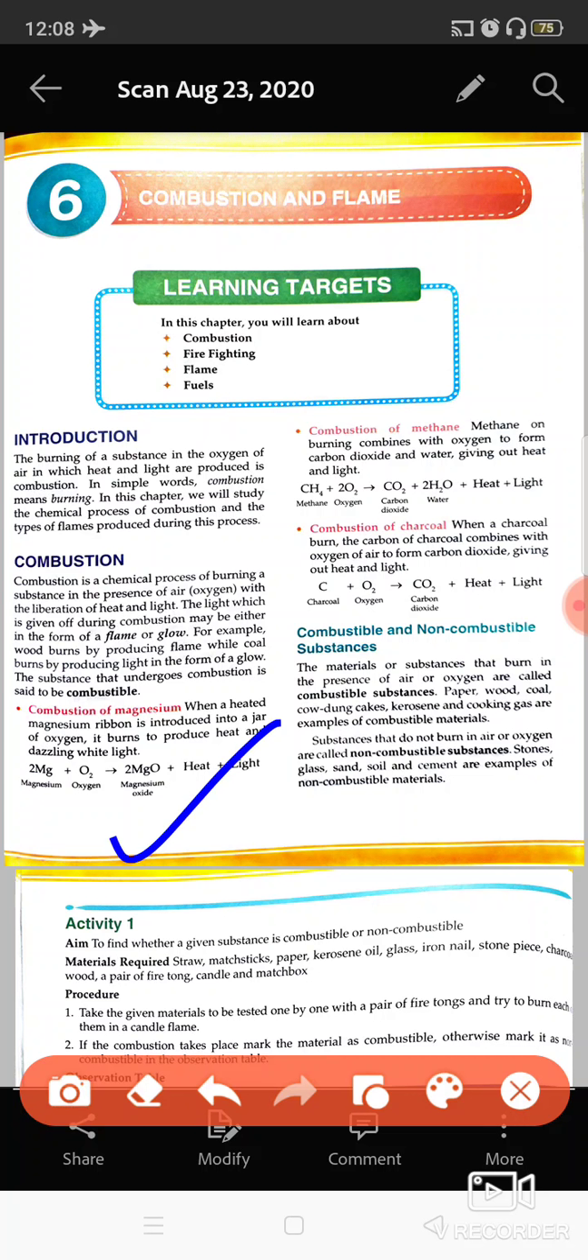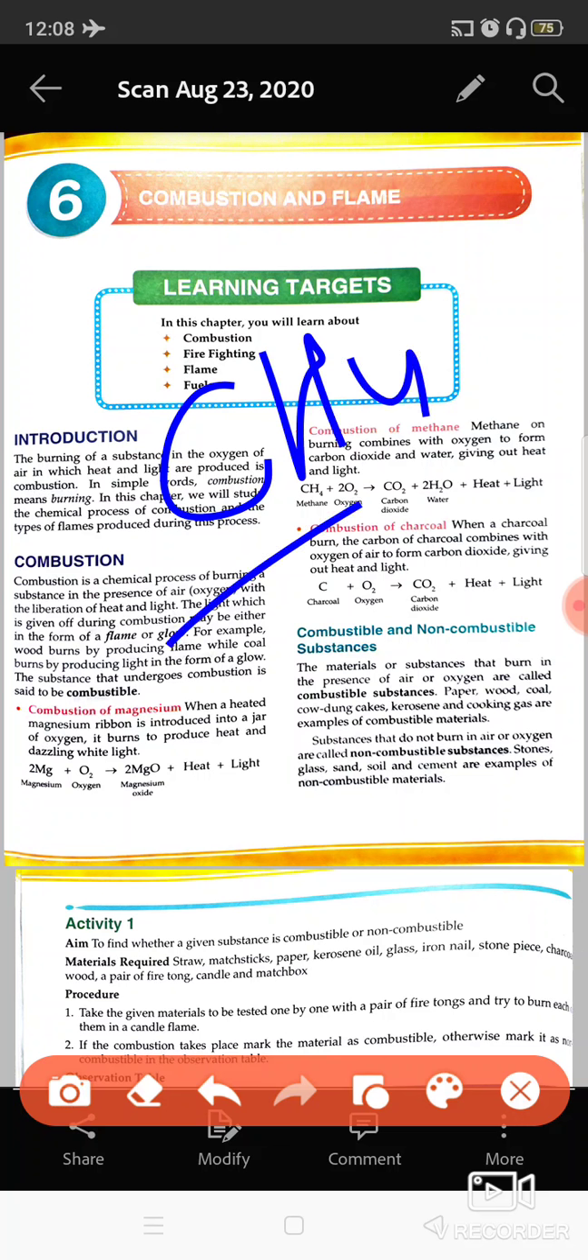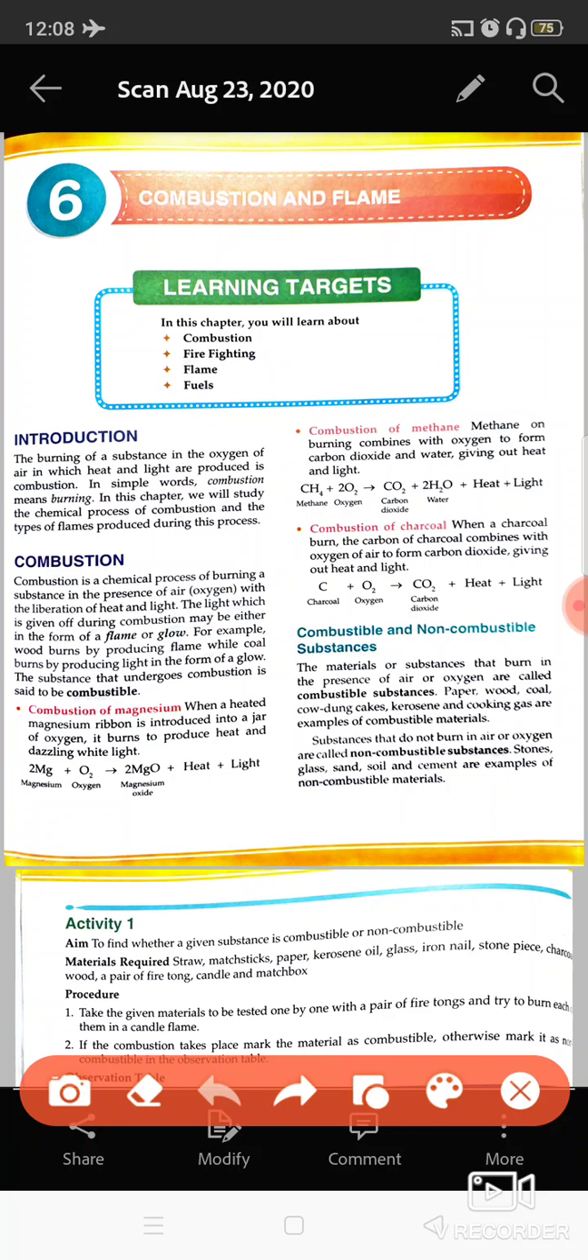So it is a kind of spontaneous or rapid combustion. I'll discuss that with you later on. Combustion of methane: methane is a kind of gas. Its formula is CH4. When it is burnt, it combines with oxygen and forms carbon dioxide, water vapors, heat and light. It is a kind of natural gas. In my last chapter I discussed that methane and ethane are two components of natural gas. This gas is very good because it burns, and it is a very clean gas also.